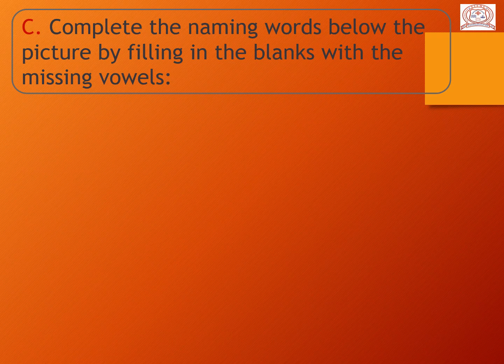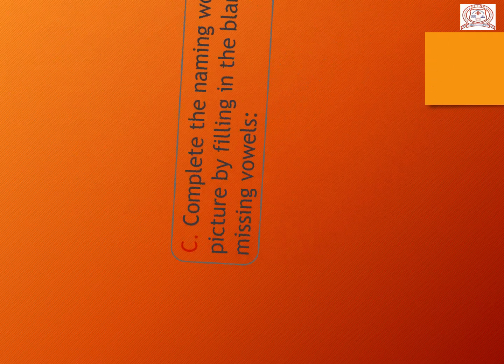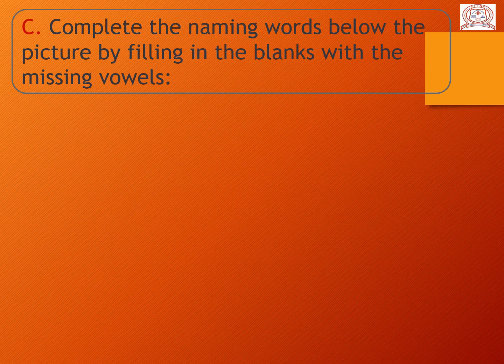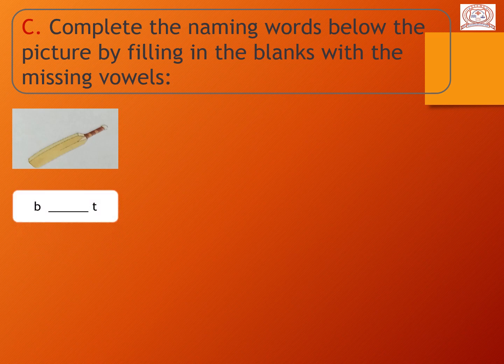Now let's see our next exercise. Complete the naming words below the picture by filling in the blank with the missing vowels. Okay, so let's see the first picture. Can you see that first picture? What is this? Yes, B-A-T. Sorry, B-dash-T. So students, can you tell me which vowel come over here? Yes, it's A. B-A-T, bat.